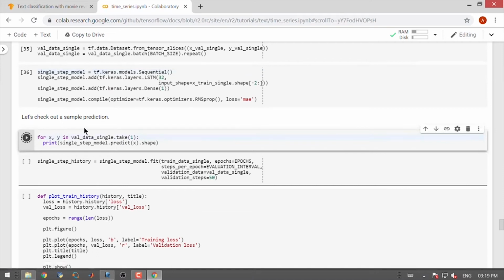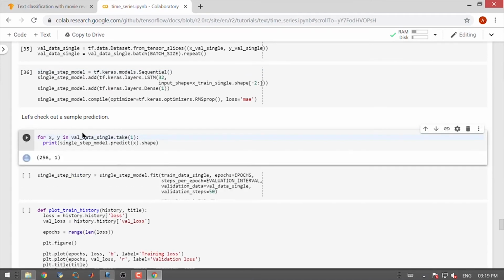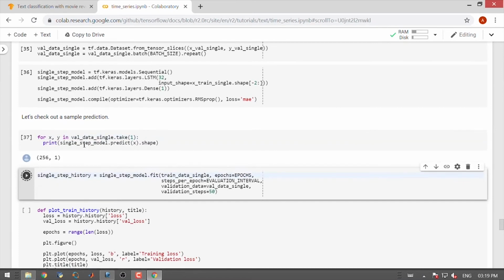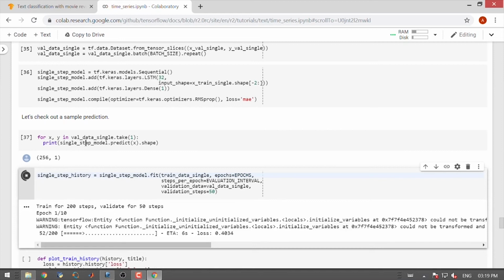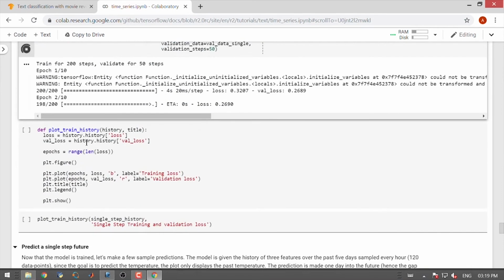Let us check out some of the sample predictions. Let us train the model.